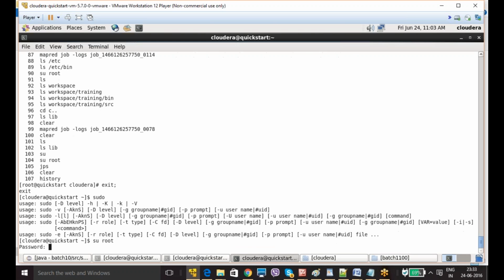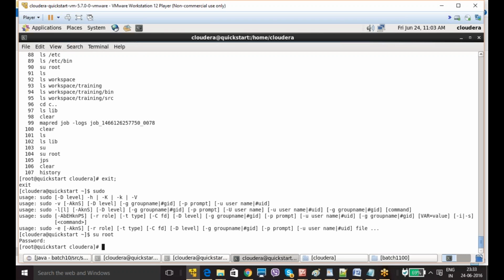You can give SU root, or if you don't give root also, that is not a problem. The password is Cloudera for that. SU is nothing but a super user. Yes, as far as I know, SU is a super user.